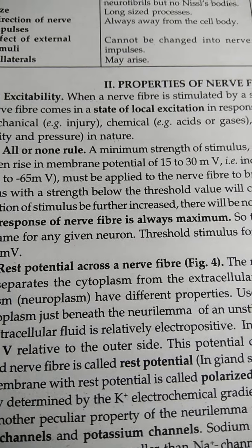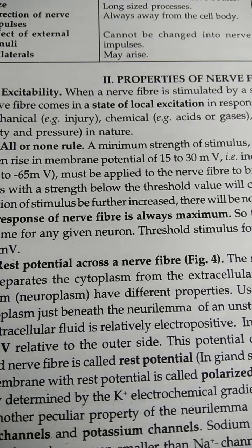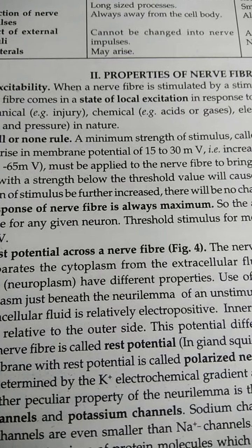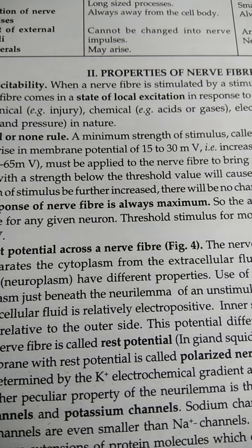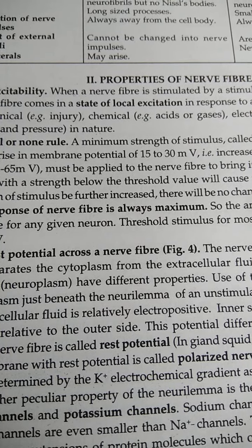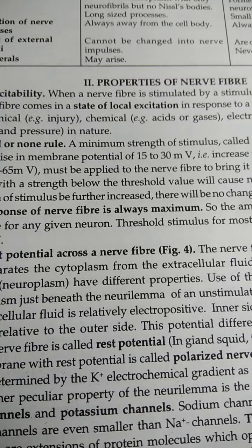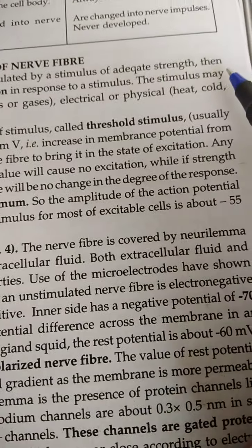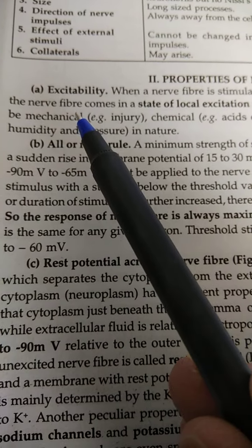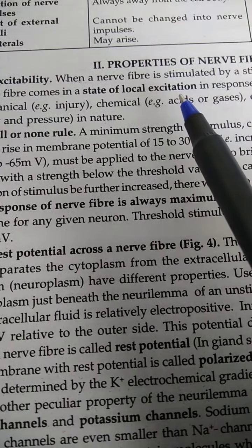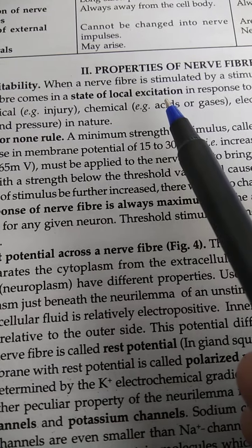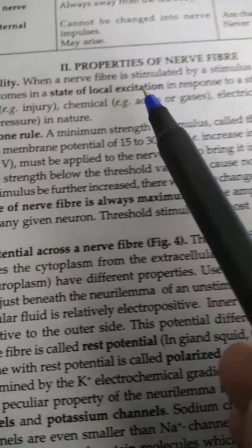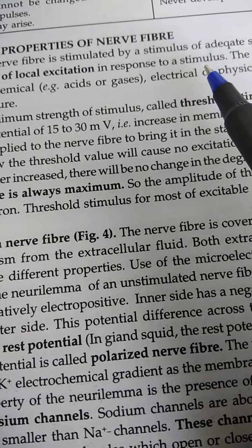Now what is excitability? As a term you must be knowing its meaning. But from the point of view of this chapter, as we are talking about the nerve fiber, when the nerve fiber is stimulated by a stimulus of adequate strength, then the nerve fiber comes in the state of local excitation. So a threshold stimulus is required to bring the nerve fiber to the state of local excitation in response to that stimulus.